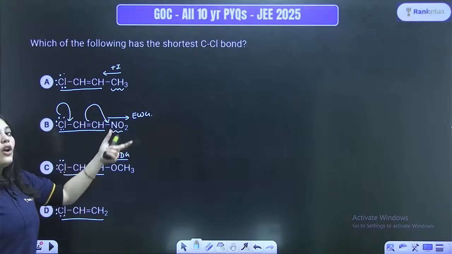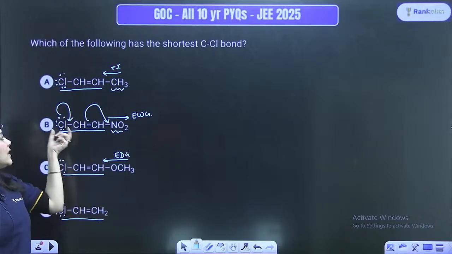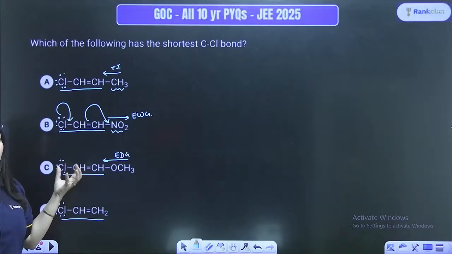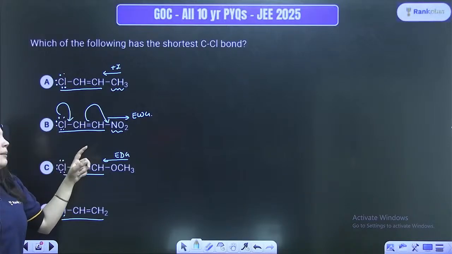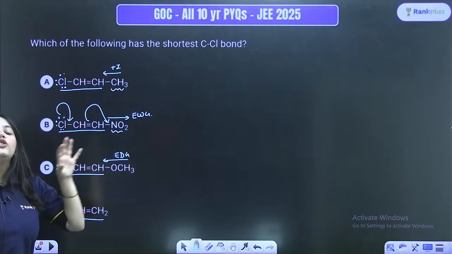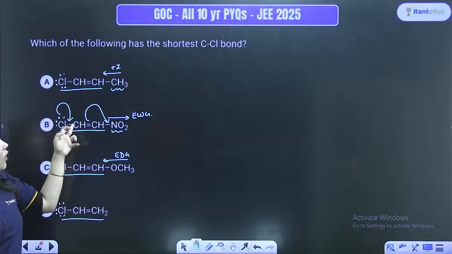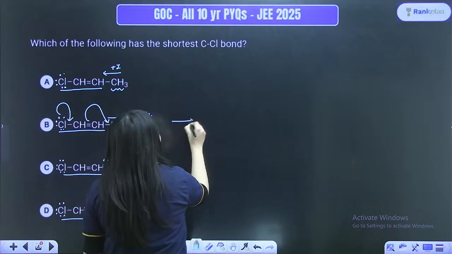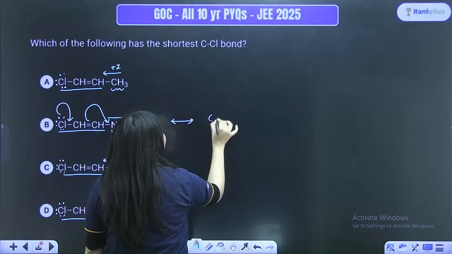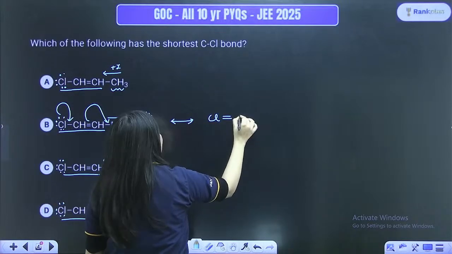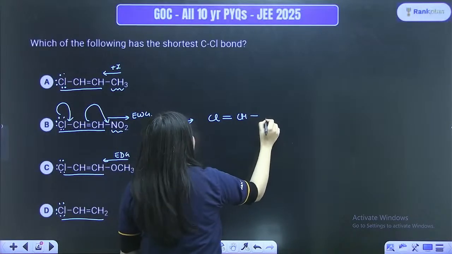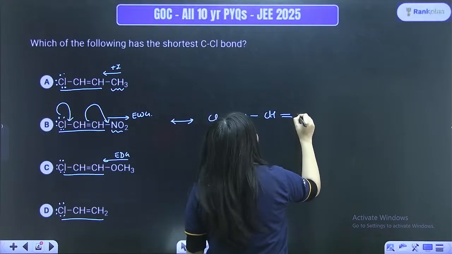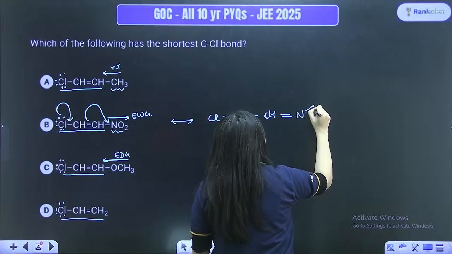Hence, because the electron withdrawing group is attached, this C-Cl bond would be the shortest bond over here, right? It would be the smallest bond, because the NO2 group is strongly electron withdrawing. Hence, it will withdraw the electrons through resonance. Hence, this bond will actually get a double bond character like this, double bond, and then here it is CH, here it would be CH, here it will again be a double bond followed by a NO2 group like this.